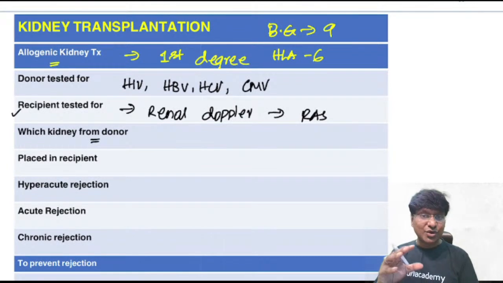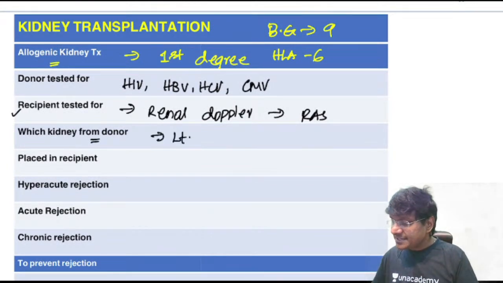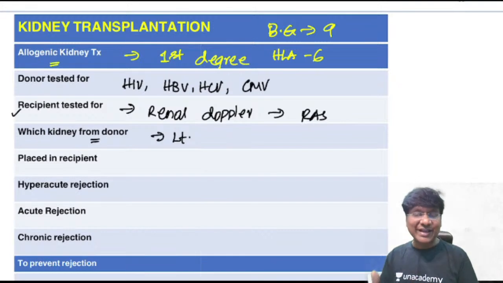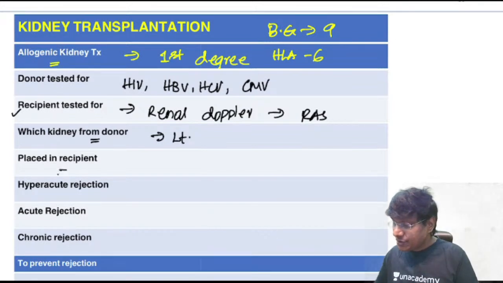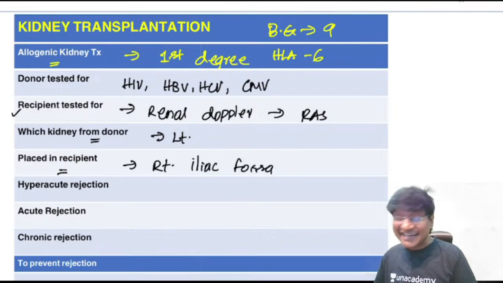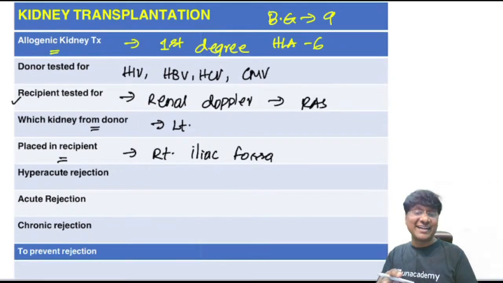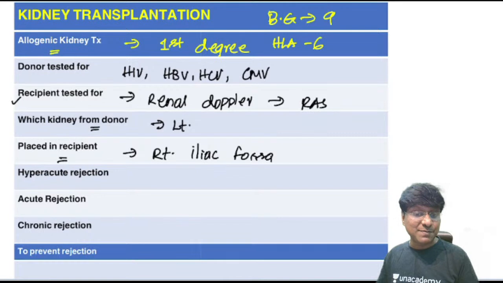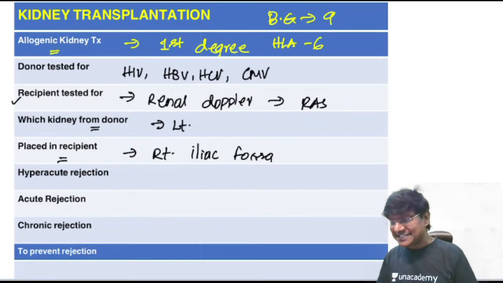Now, which kidney of the donor has to be taken? So, it is usually the left kidney from the donor that has to be taken. Why is that? Because the left renal vein is longer. So, that is the reason why the left kidney from the donor has to be taken. And where does it have to be placed in the recipient? In the recipient, it has to be placed in the right iliac fossa. Okay, now whenever the kidney is placed in the right iliac fossa of the recipient, do you think that the recipient will accept the transplant? No, immediately there is a chance of rejection.